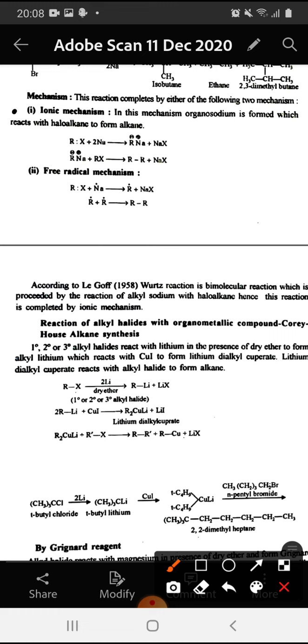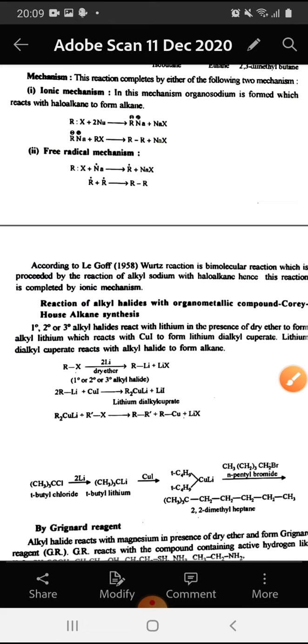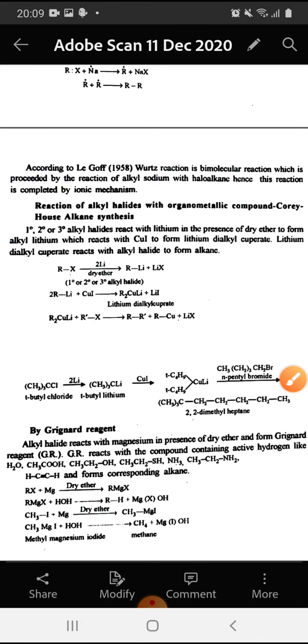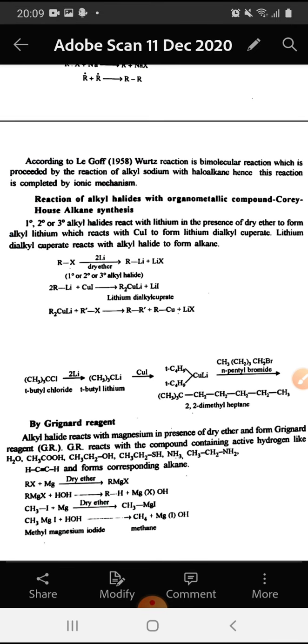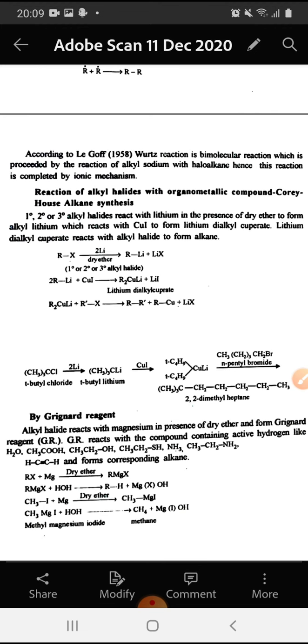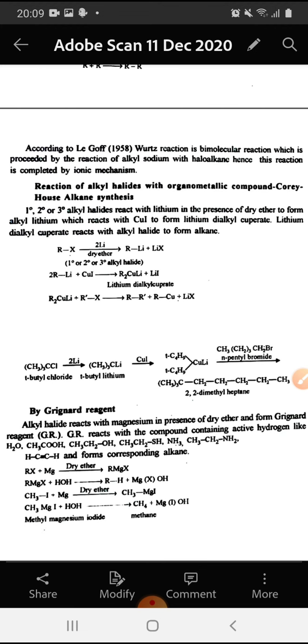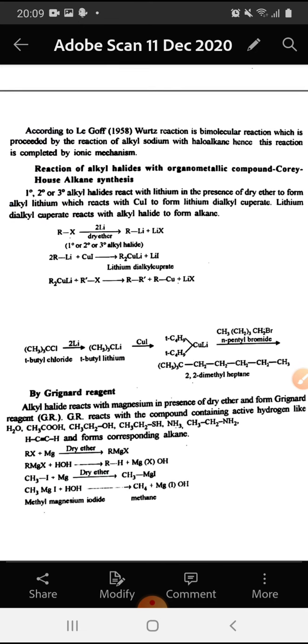First, ionic mechanism. In this mechanism, organosodium is formed, which reacts with haloalkanes to form alkane. The second is free radical mechanism, in which alkyl free radical is formed by reaction of sodium, and the two alkyl free radicals react together to form alkane. According to Lipkin, Wurtz reaction is a bimolecular reaction, which is preceded by the reaction of alkyl sodium with haloalkanes. Hence, this reaction is completed by ionic mechanism.